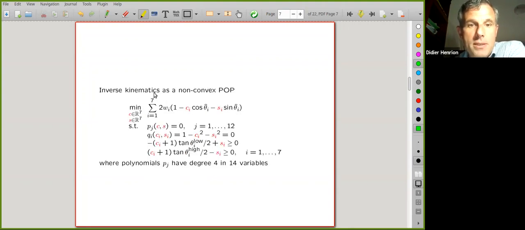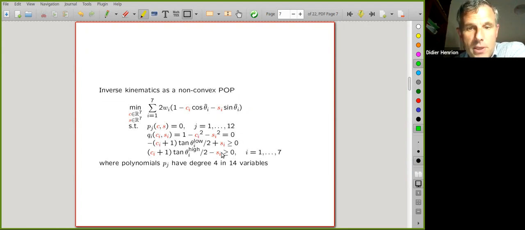So inverse kinematics can eventually be written as a polynomial optimization problem. As soon as the angles are written in cosine and sine form, we have C, the cosines, and S, the sines, both vectors of dimension 7, so 14 real unknowns. This is the objective function. And these are the kinematic constraints, these 12 polynomials of degree up to 4 in 14 variables. And these are just the trigonometric relations linking the cosines and the sines.